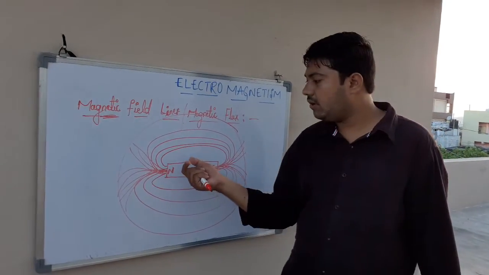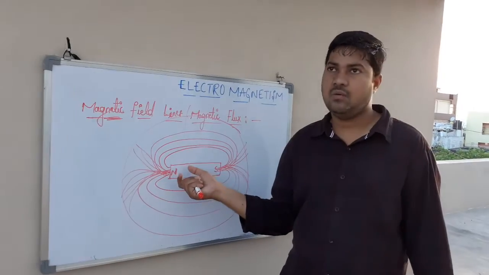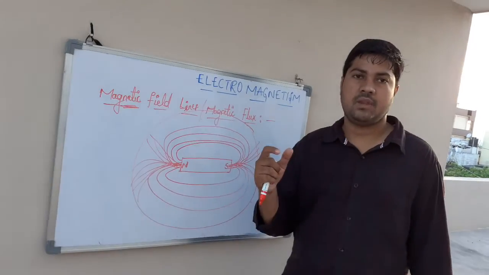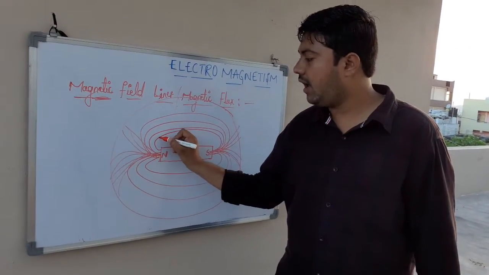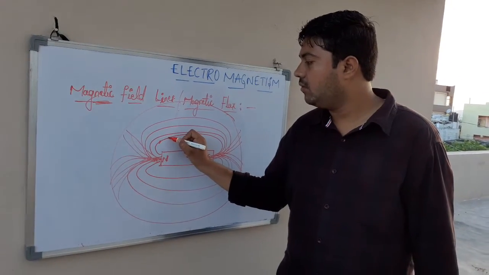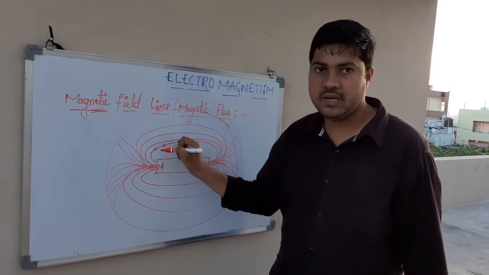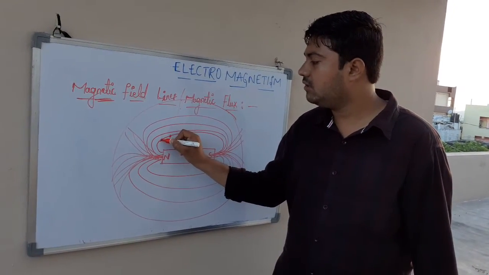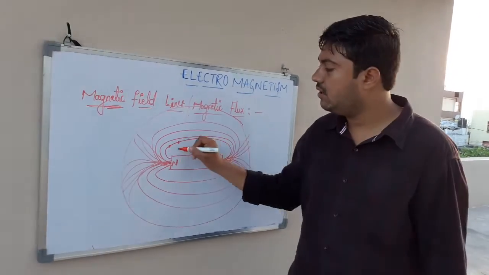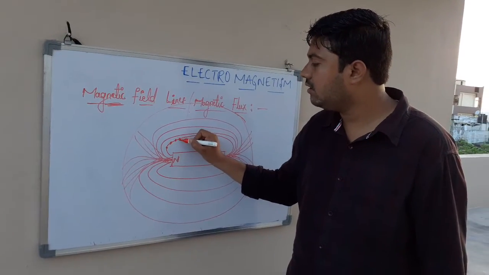In order to find these magnetic field lines, we need to take a magnetic compass and place it at each point, and mark the direction of the needle of the magnetic compass. In whatever direction the needle deflects, we need to mark a point over there.